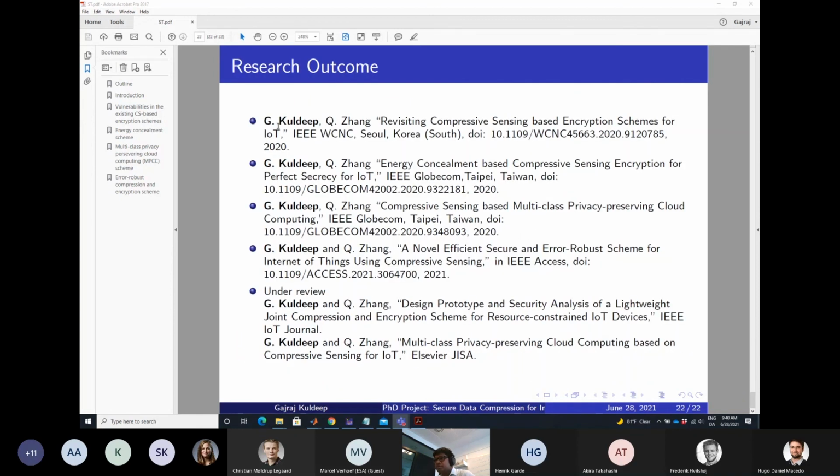And these are my research outcomes. I have already published 3 papers in conferences and 1 in a journal, and 2 are under review.